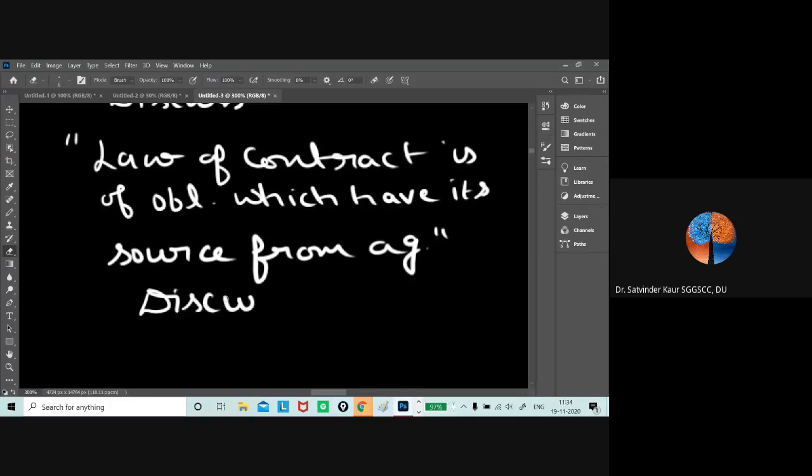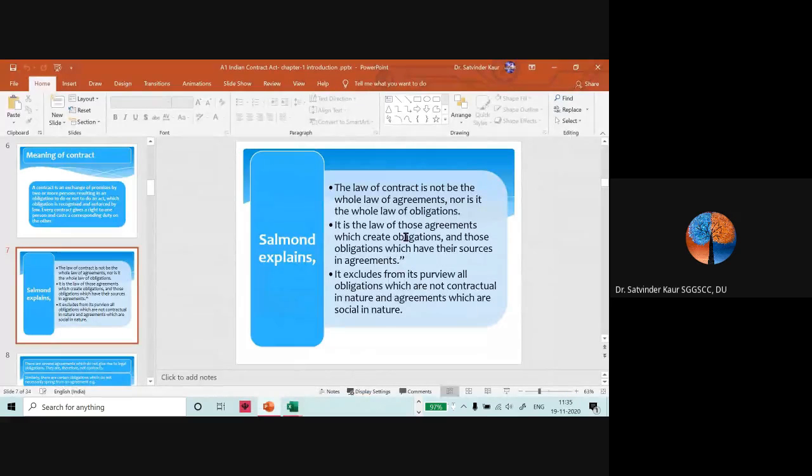There can be straight questions, such as what is the meaning of agreement, define contract, what are the essentials of enforceability by law. Straight questions definitely can be asked. But when there comes a statement question, we have to adopt an analytical approach to attempt these kinds of questions. And it is expected at university level that you learn the analytical skills as well.